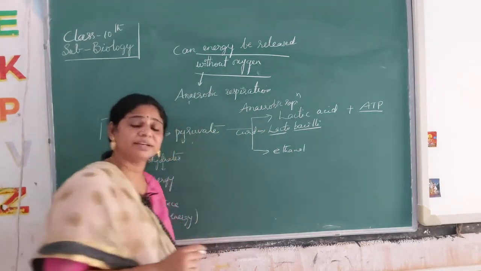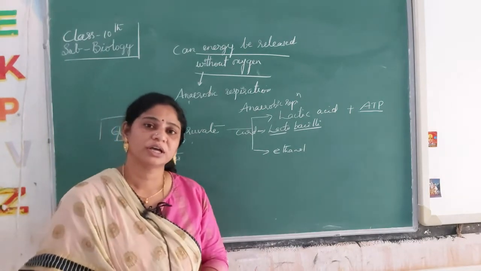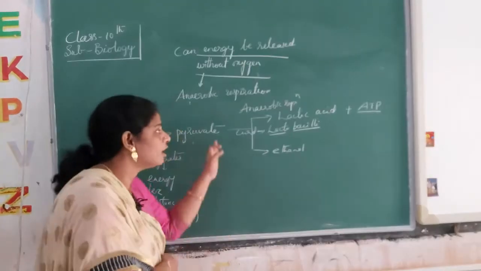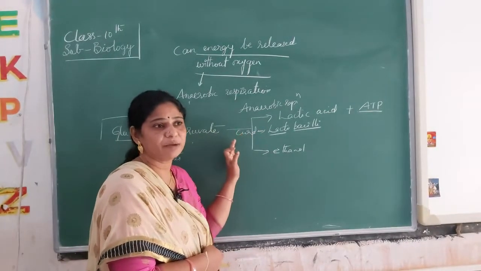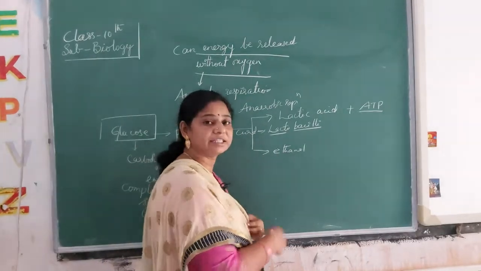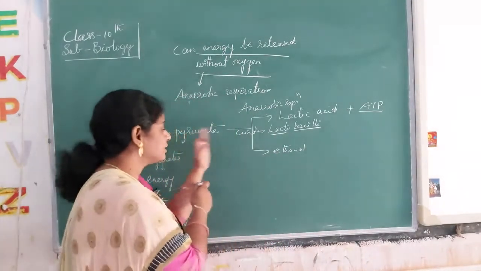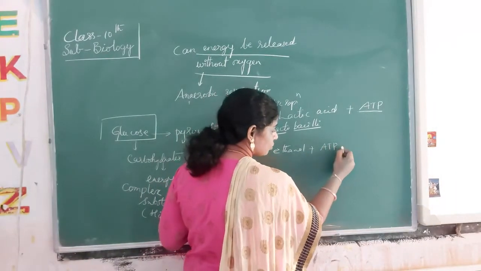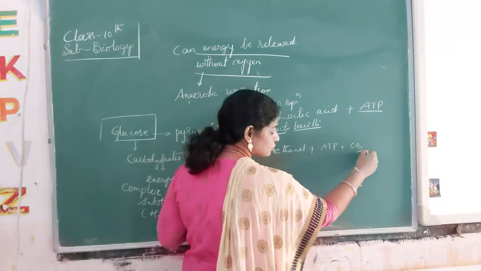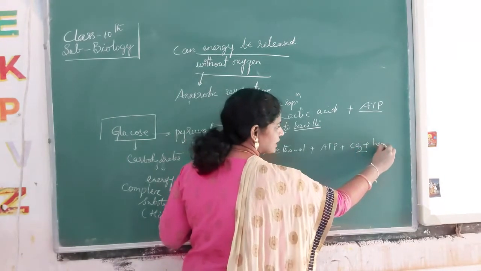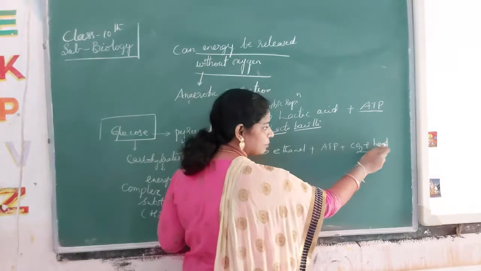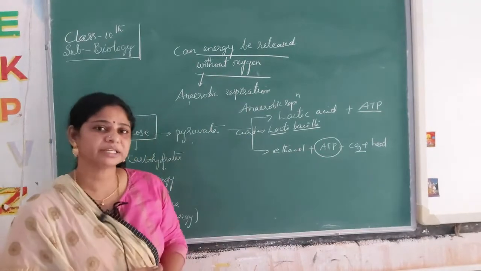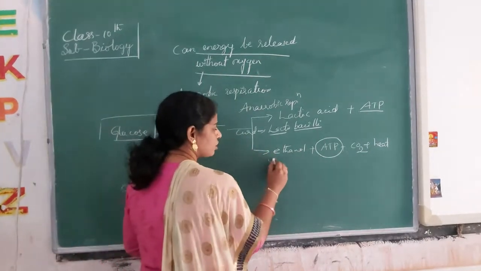In curd, lactose and galactose are converted into lactic acid by lactobacilli. With yeast, pyruvate is converted into ethanol, and energy is released, plus carbon dioxide and heat. Energy is released during anaerobic respiration. Here the organism is yeast.